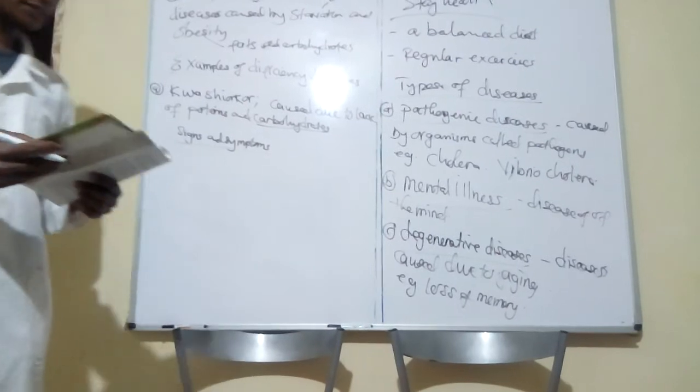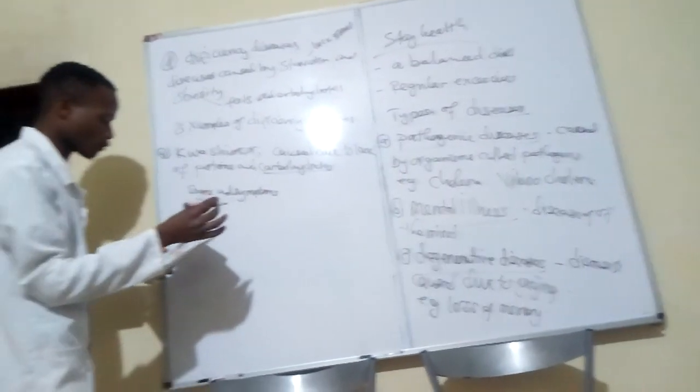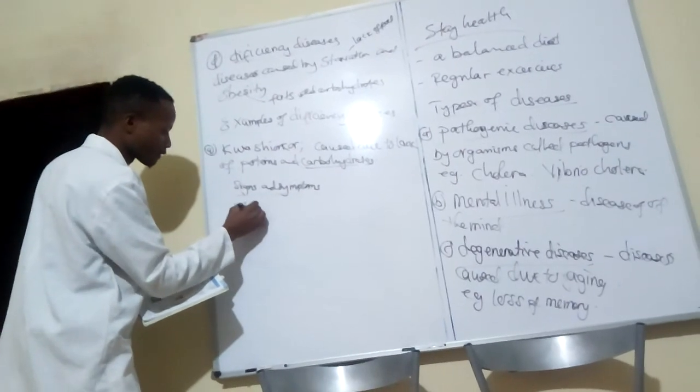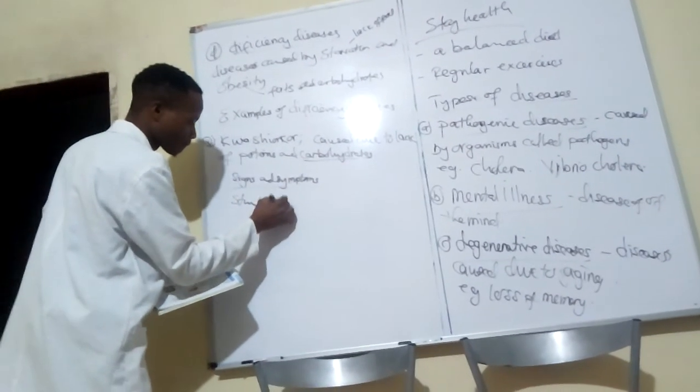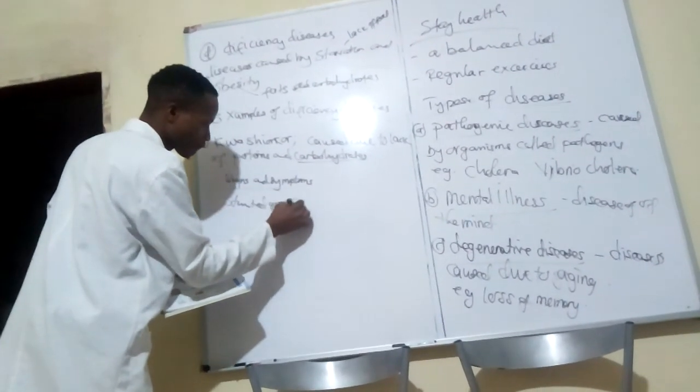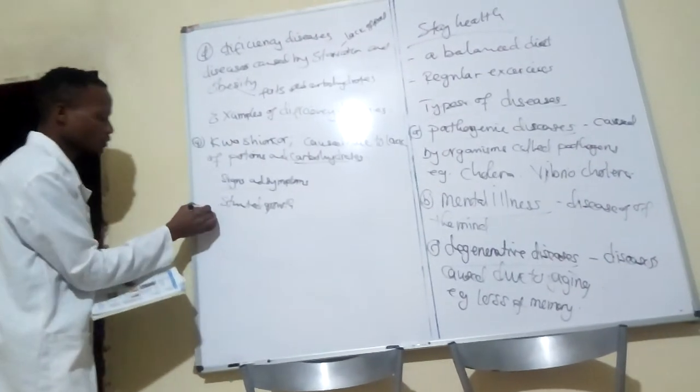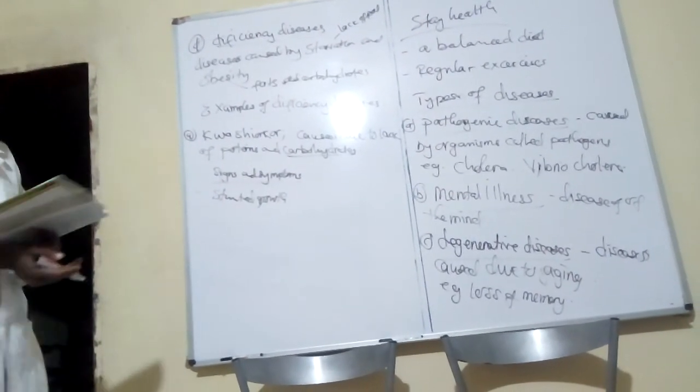It is characterized by stunted growth, where a child is not growing. It is very common in children.